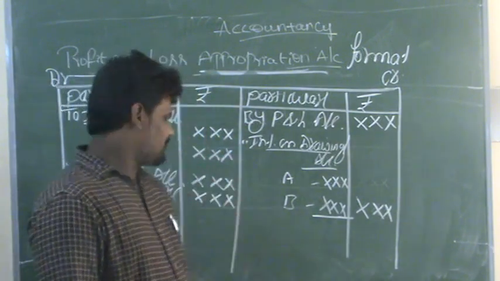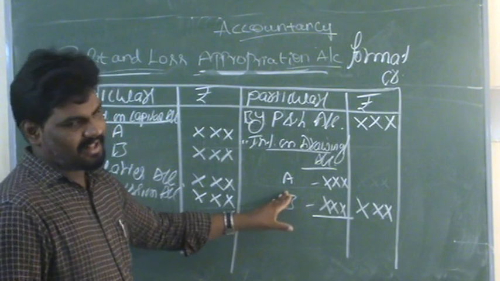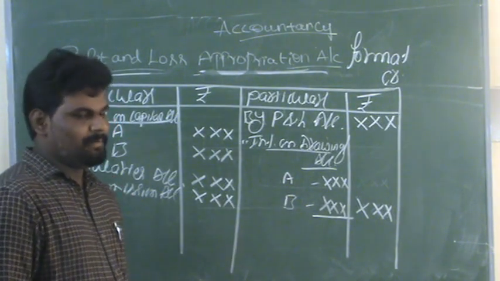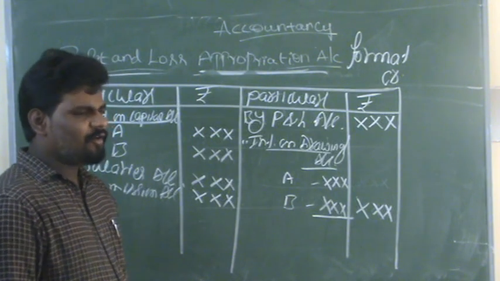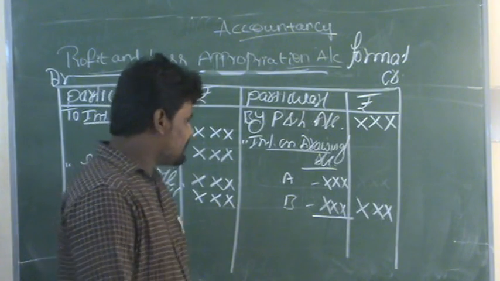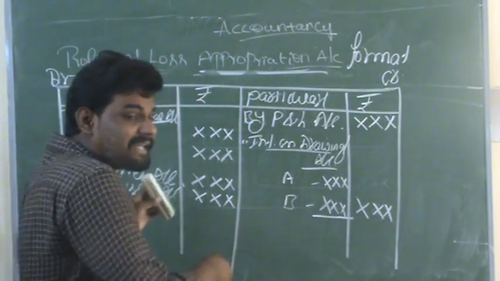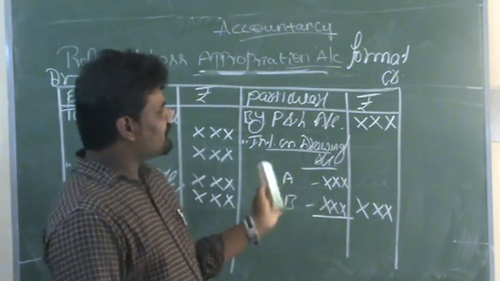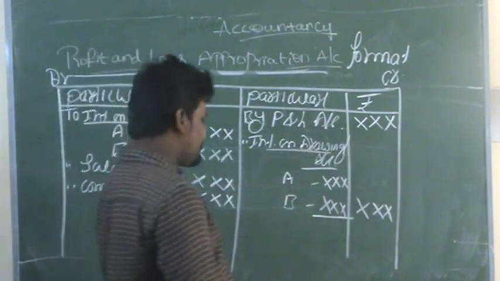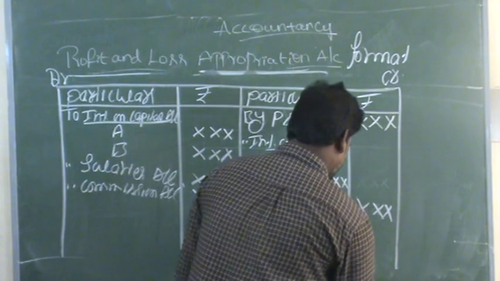After the completion of these transactions, finally, we need to make total balances. At the time of balancing, first we need to observe whether the debit side is more or the credit side is more. Suppose the credit balance is more in the business, at that time make it total.